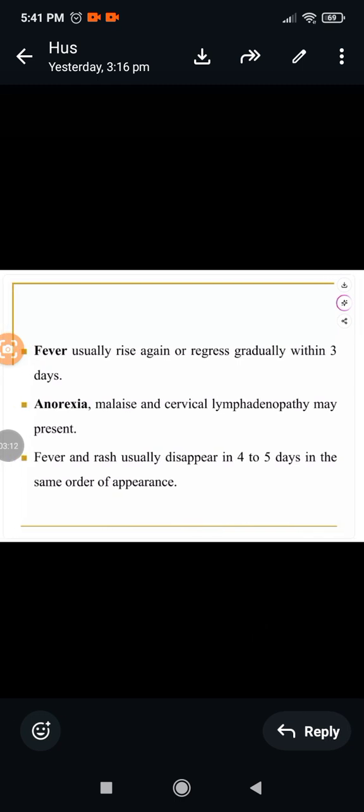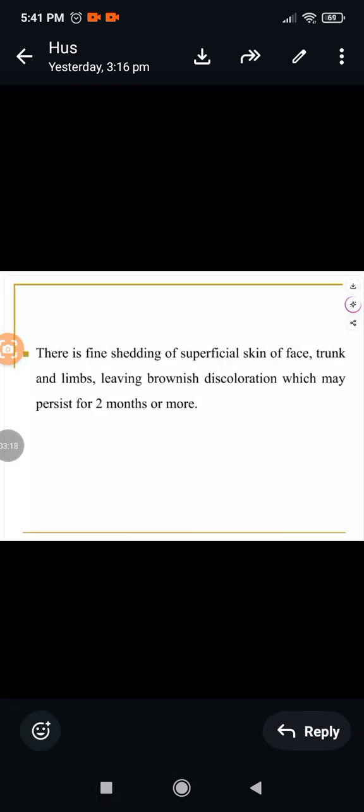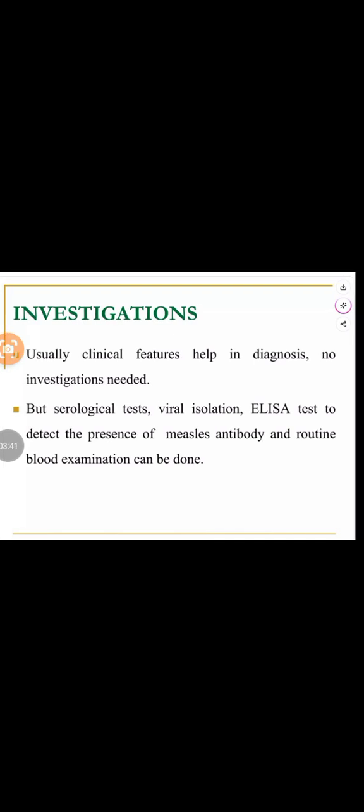Fever and rash usually disappear in 4 to 5 days in the same order of appearance. There is a fine shedding of the superficial skin of the face, trunk, and limbs, leaving brownish discoloration which may persist for 2 months or more. Investigation: usually clinical features help in diagnosis and no investigation is needed. But serological tests, viral isolation, an ELISA test to detect the presence of measles antibody, and a routine blood examination can be done.